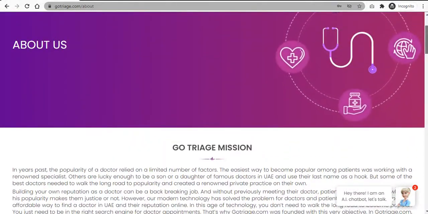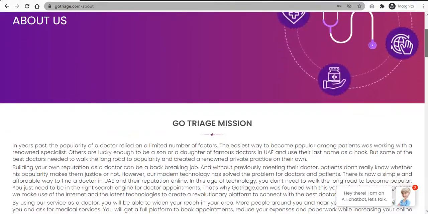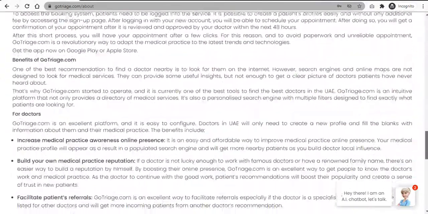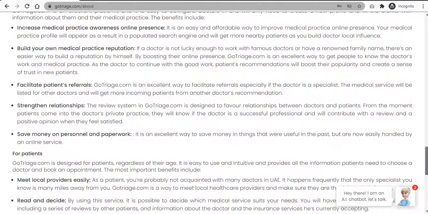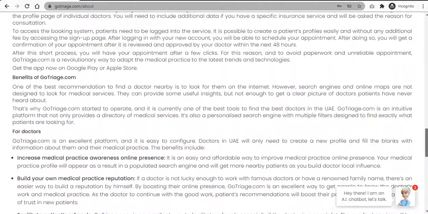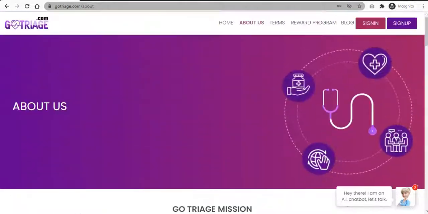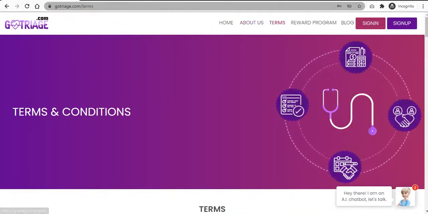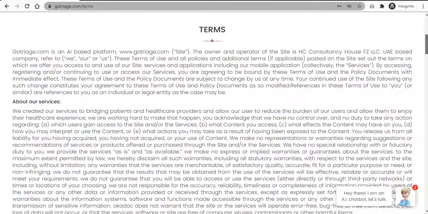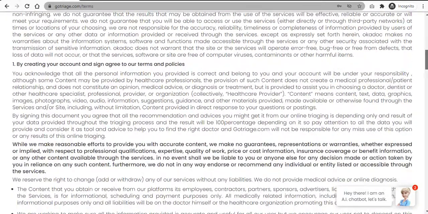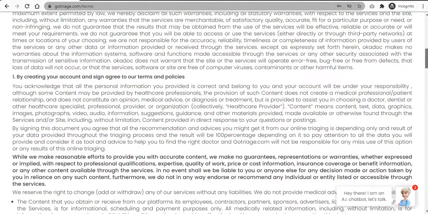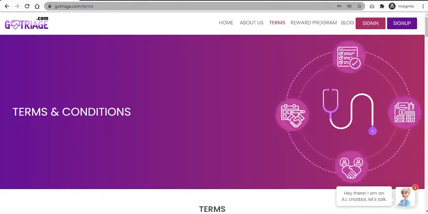why this website is going to connect patients and doctors, and why you should prefer GoTriage.com over any other website. Here you have all the strengths, weaknesses, and the benefits of GoTriage.com for patients and doctors. You can have a read over here and you'll find all the things. Then we'll go on to the terms. Terms and conditions about the services are also available here. By creating an account, all the terms, conditions and policies apply.